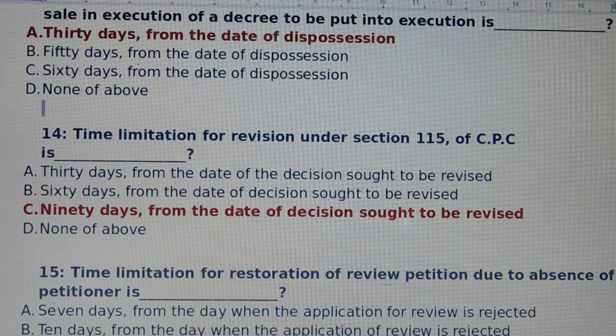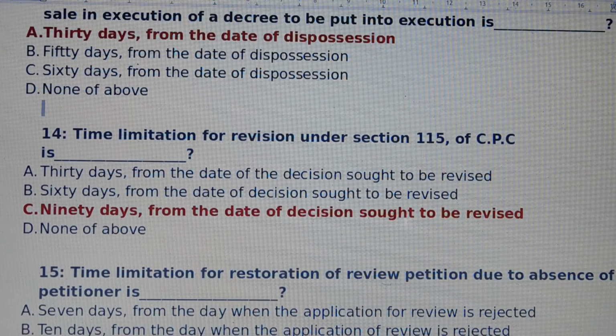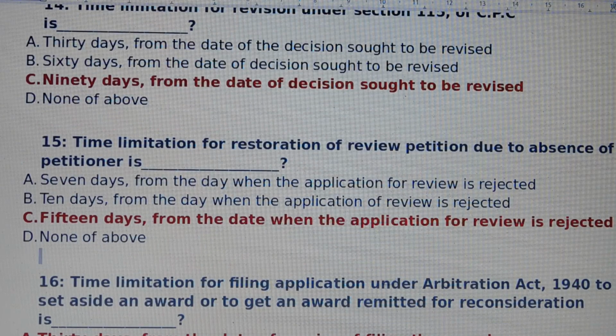Question number 14. Time limitation for revision under section 115 of CPC is. Answer is option number C. Revision under section 115 of CPC is 90 days from the date of decision sought to be revised. Question number 15. Time limitation for restoration of review petition due to absence of petitioner is. Answer is option number C. 15 days from the date when the application for review is rejected.